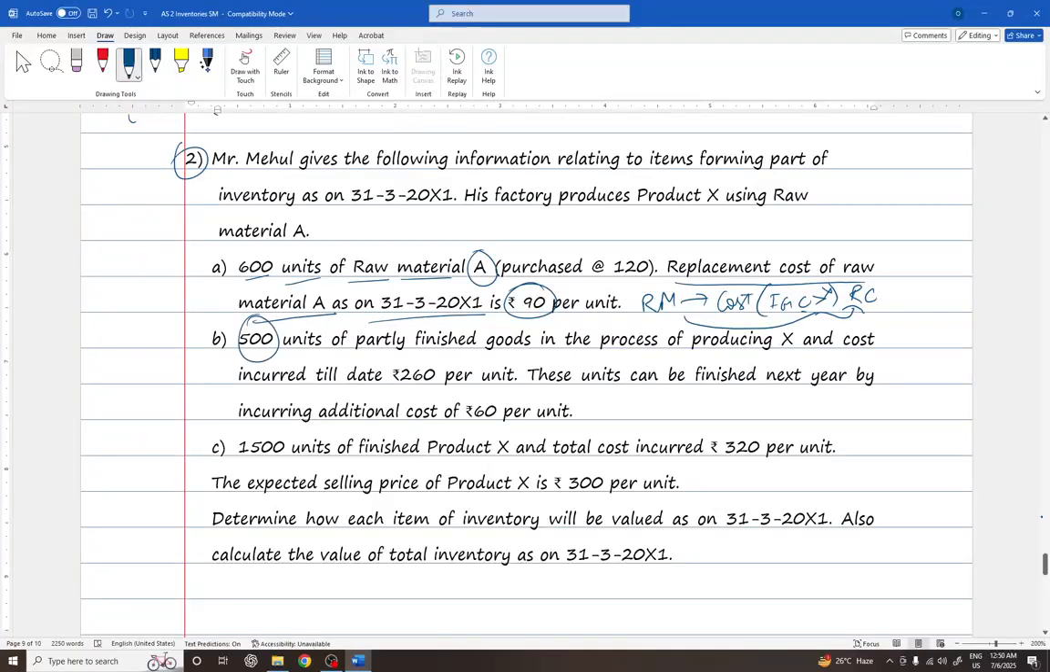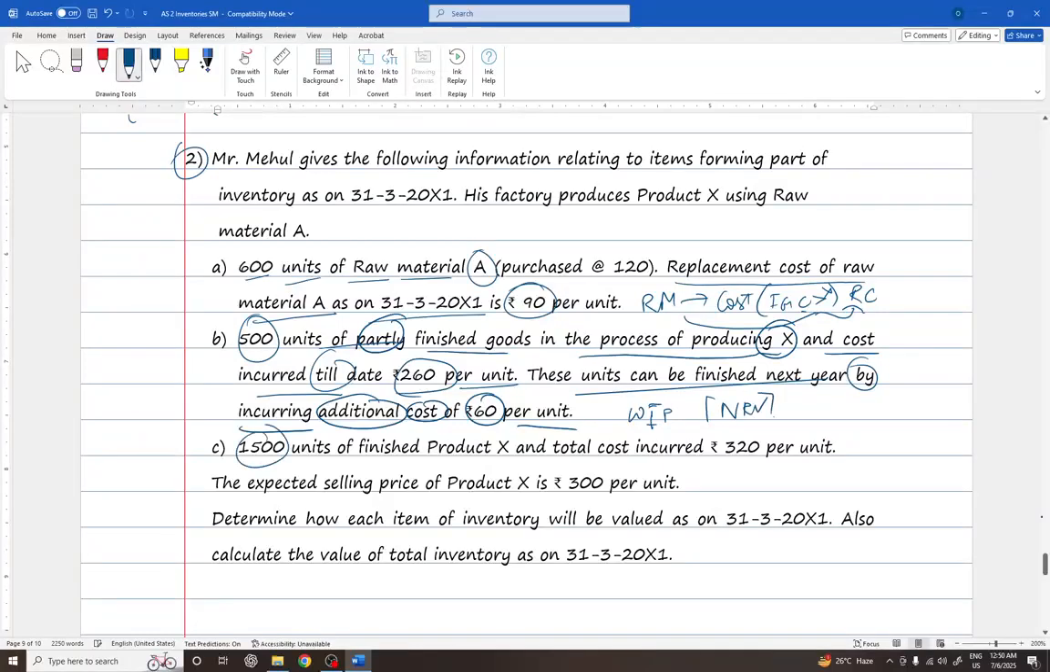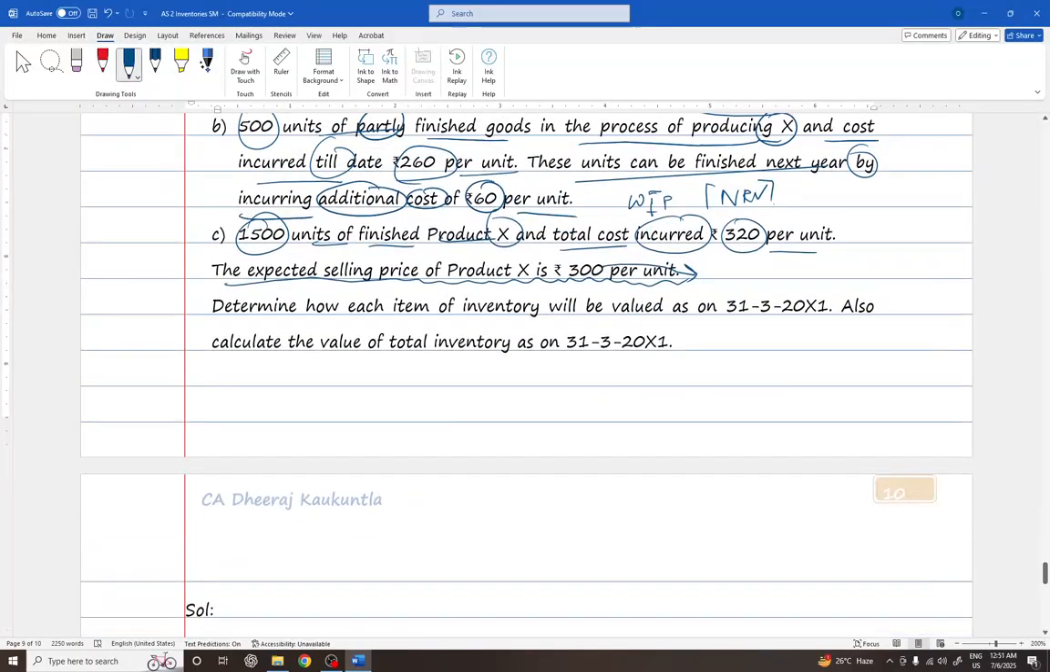Next, 500 units of partly finished goods in the process of producing X, and the cost incurred till date is rupees 260 per unit. These units can be finished next year by incurring additional cost of rupees 60 per unit. Why does this matter? Because it will be used in calculation of work in progress, and specifically in calculation of NRV. And 1500 units of finished product X exist, and the total cost incurred is 320 per unit. Any further information? Yes, the expected sale price of the product X is rupees 300. What is happening? Expected price is falling. That means net realizable value of the finished goods is falling. Determine how each item of the inventory will be valued as on 31st March 2011 and calculate the value of total inventory as on 31st March 2011.